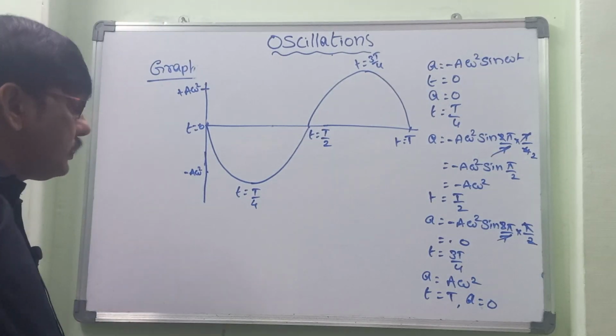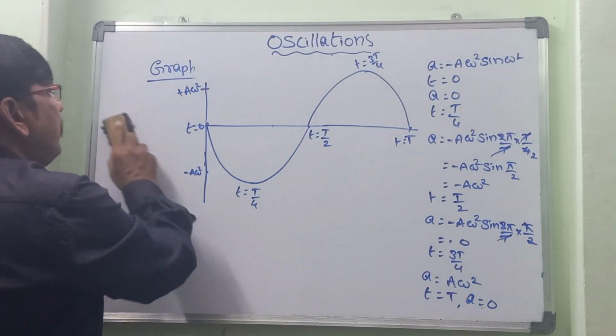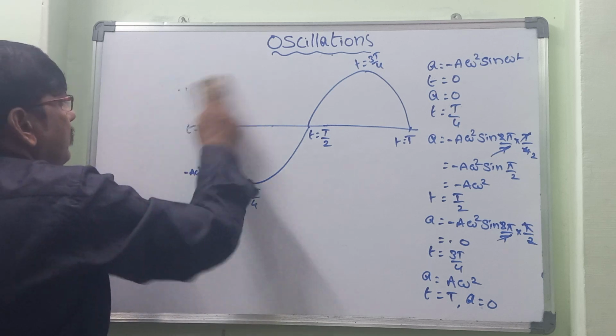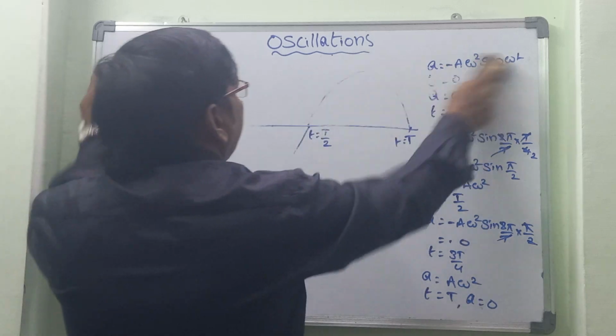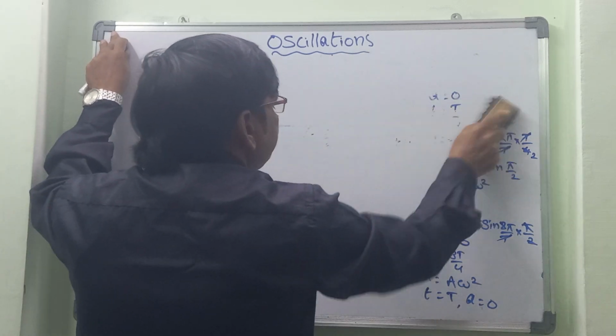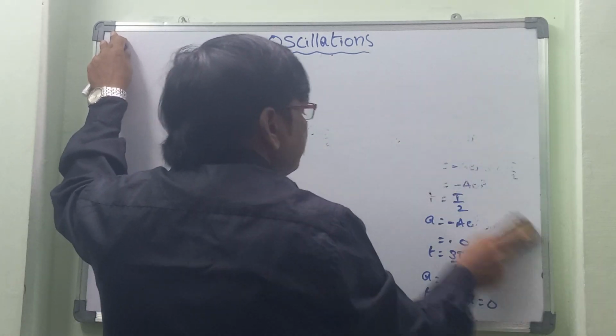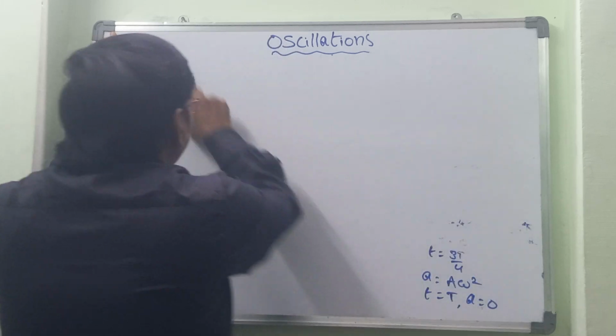In this way we can draw the graphs for these three: the x-t graph, v-t graph and a-t graph. These three graphs are the most important from the point of view of the exam as well as in competitive exams. So this is about the graphs and how they look. Next, some important terms based on this. Now let us discuss.